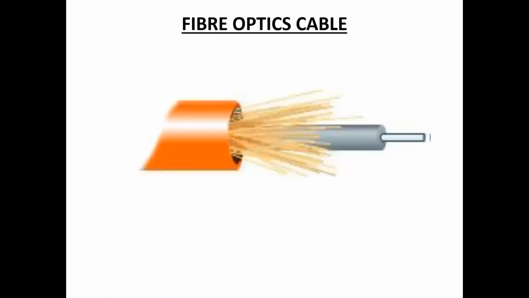Next, fiber optic cables. A fiber optic cable consists of a center glass core surrounded by several layers of protective materials. It transmits light rather than electronic signals, eliminating the problem of electrical interference.